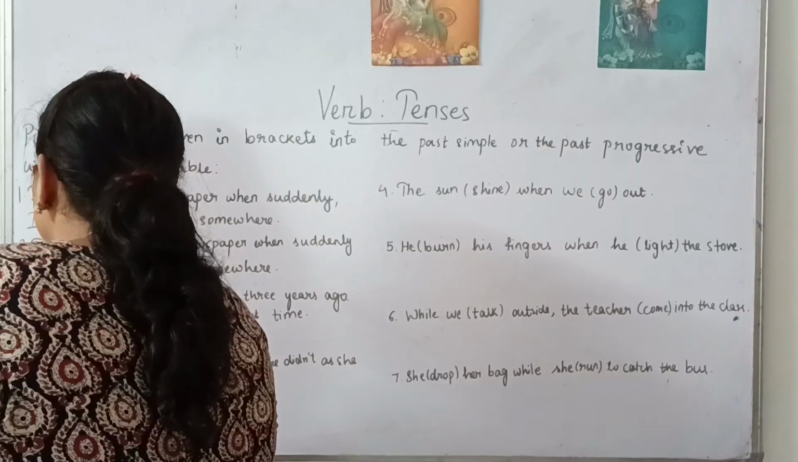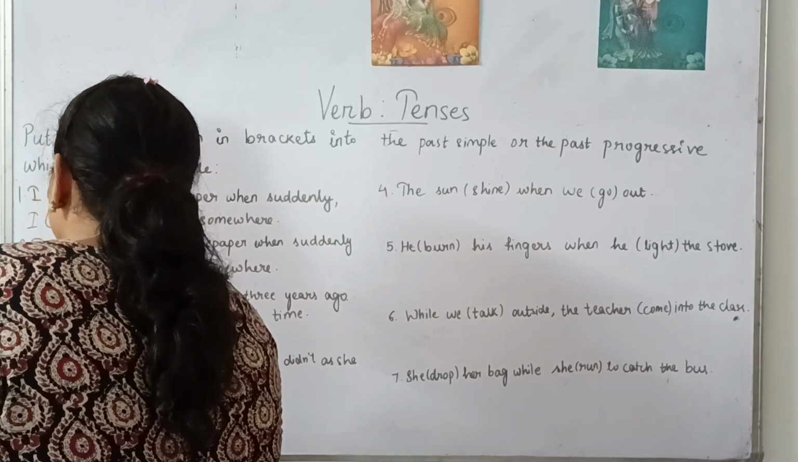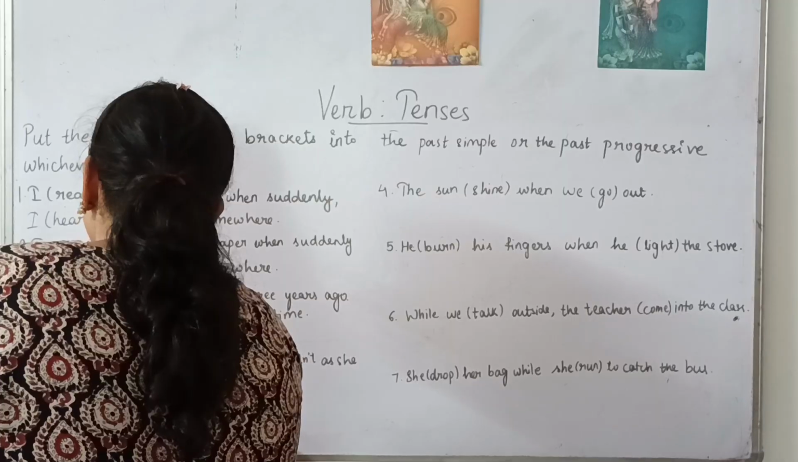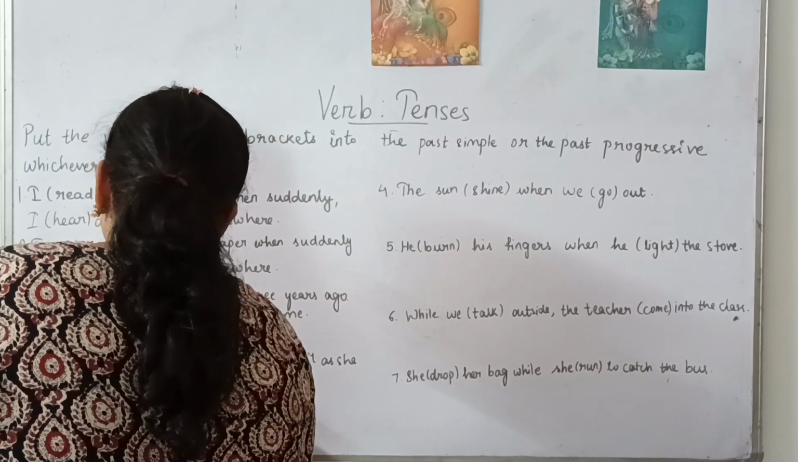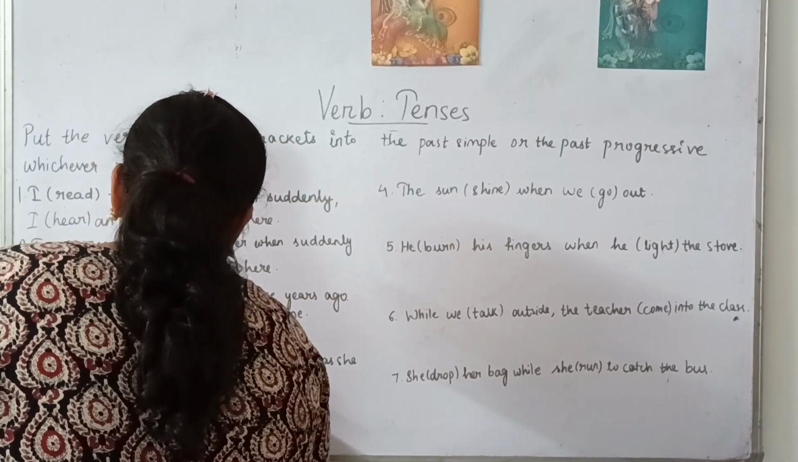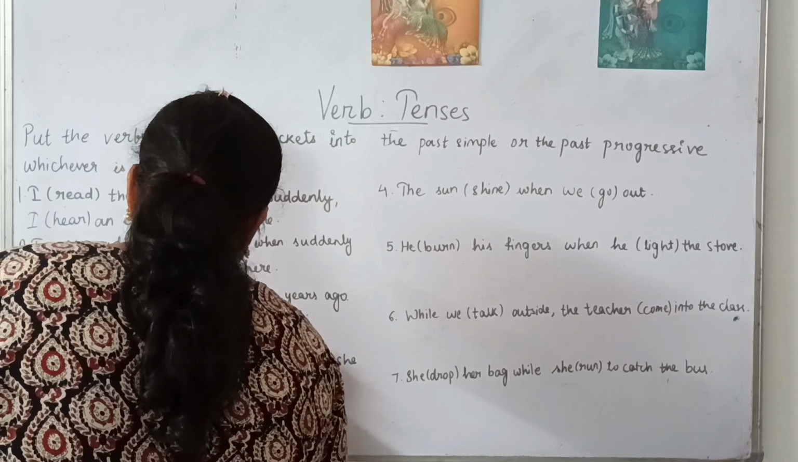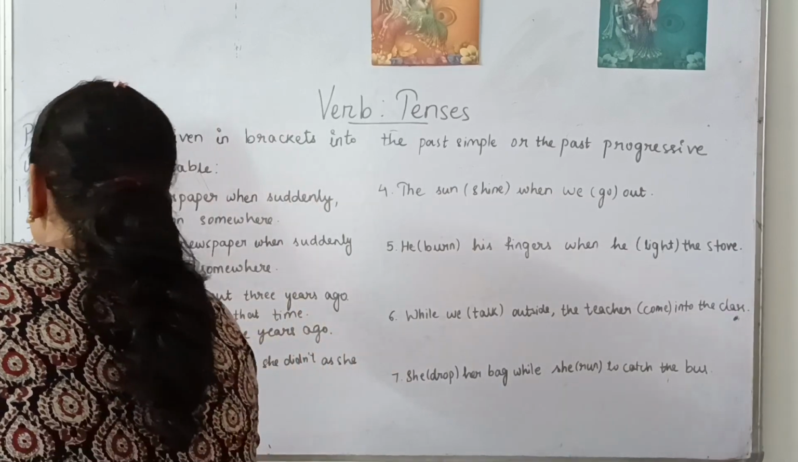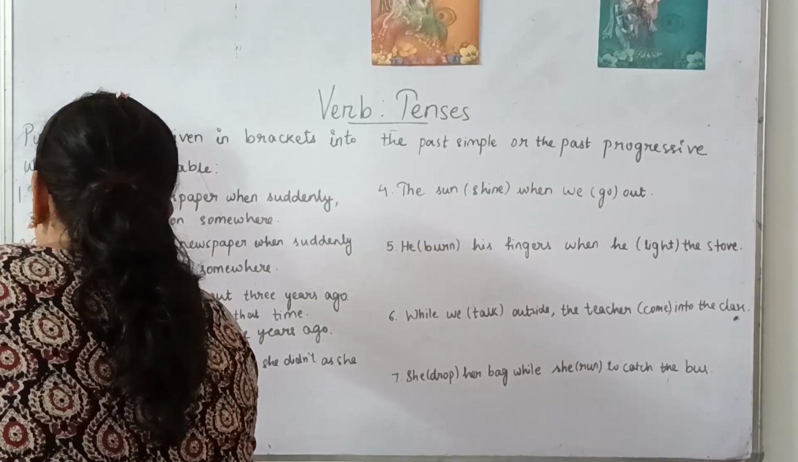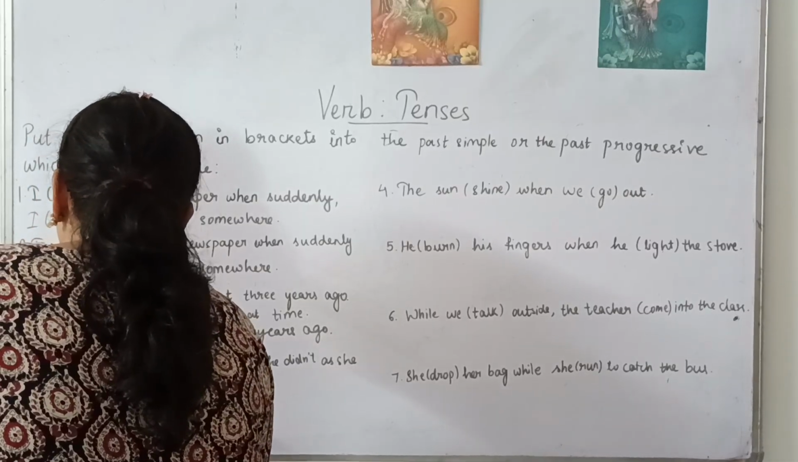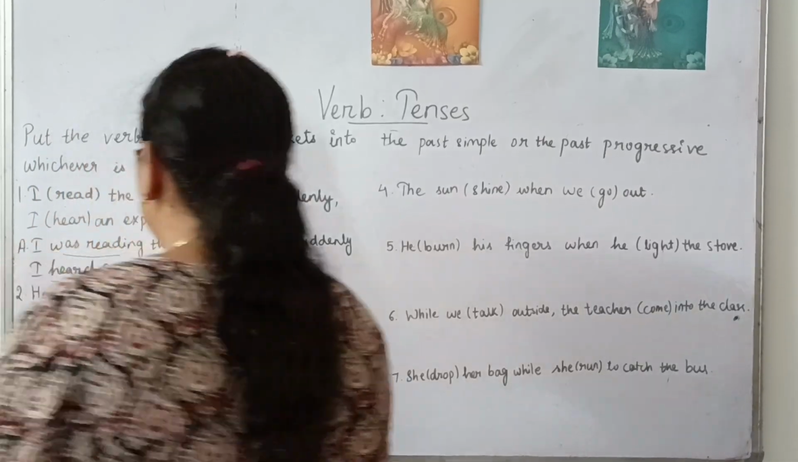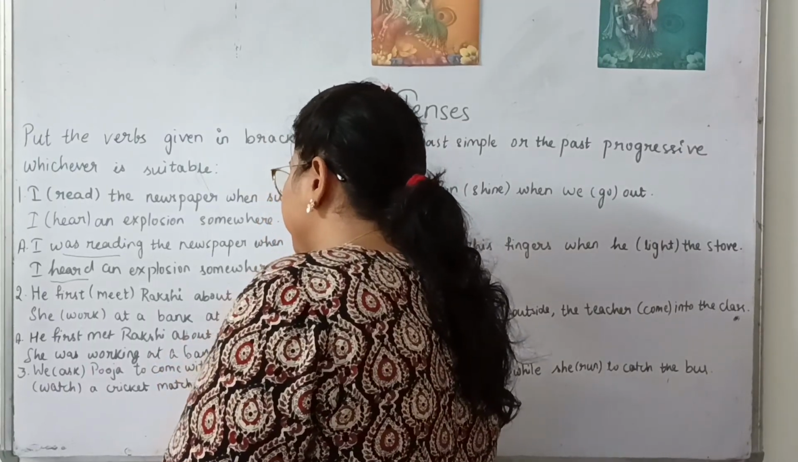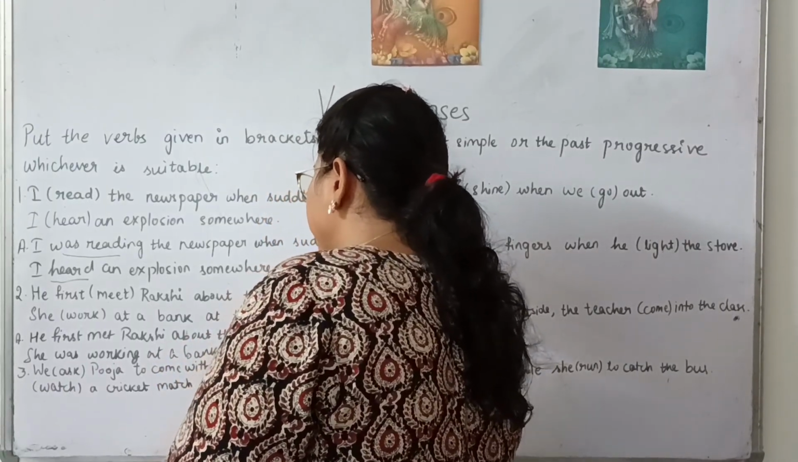So here the answer will be he first met Rakshi about 3 years ago. And what she was doing at the time when he met, she was working. So this is past progressive. She was working where? She was working at a bank at that time.